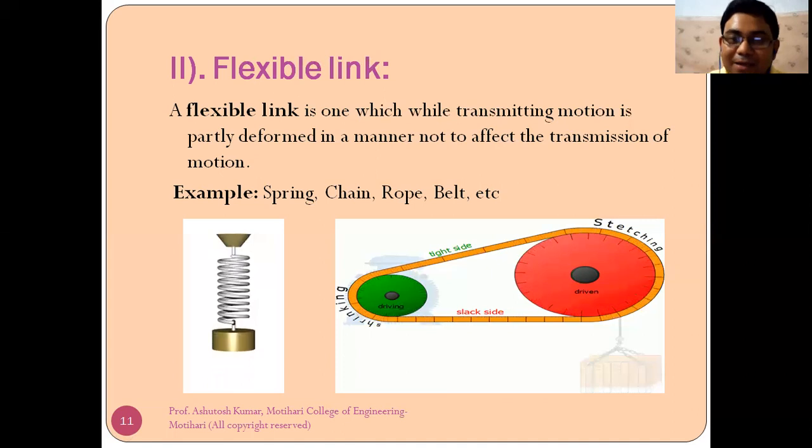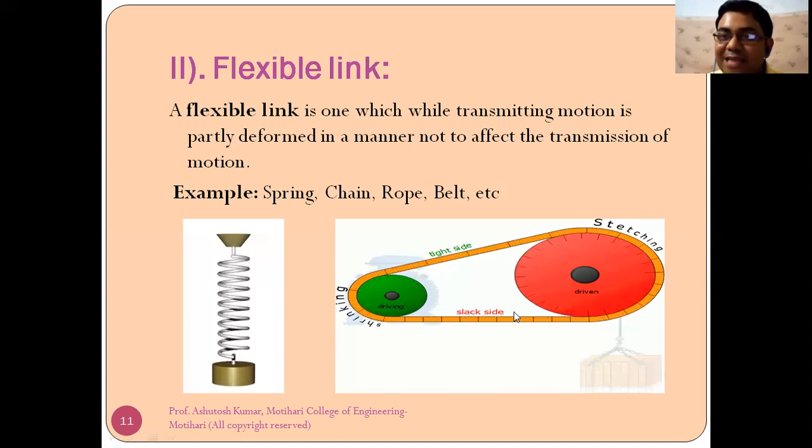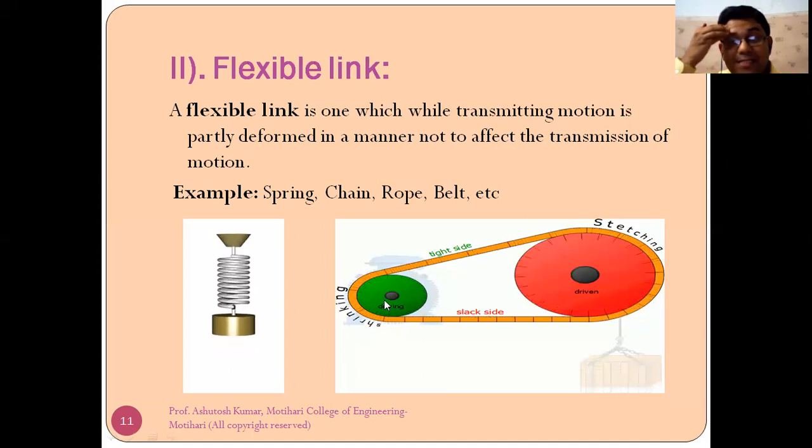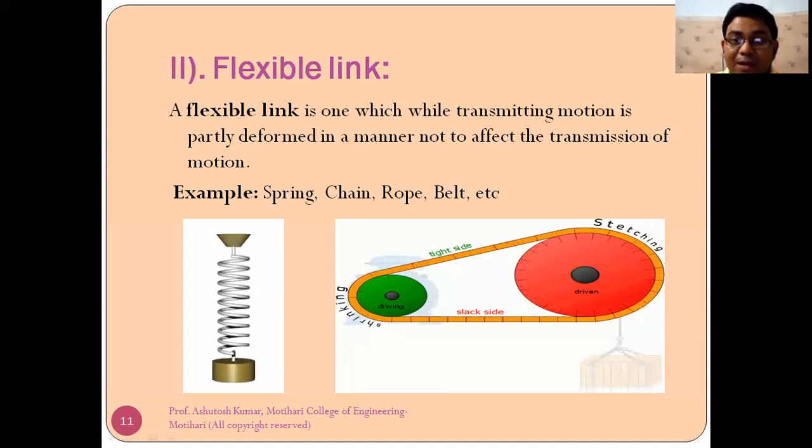Now this belt and pulley arrangement. So what happens in belt and pulley arrangement? One is tight side and other is slack side. This portion is tight side and this portion is called slack side. So while transmitting motion between this, suppose this is driver and this is driven, there is deformation in belt, but this deformation is desirable. So these links are called flexible link.